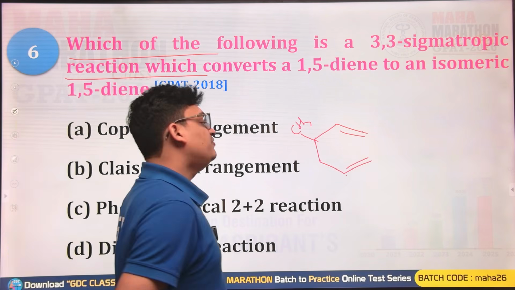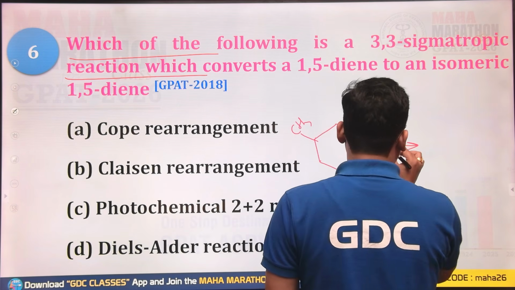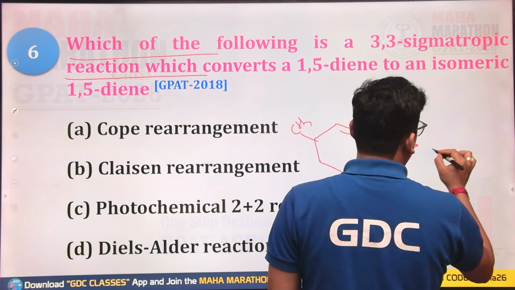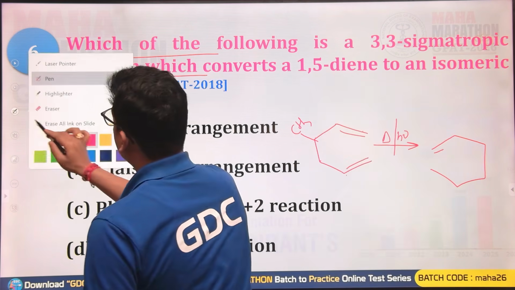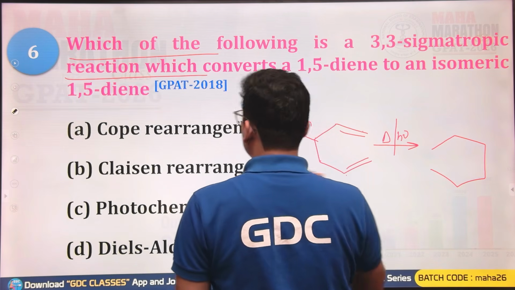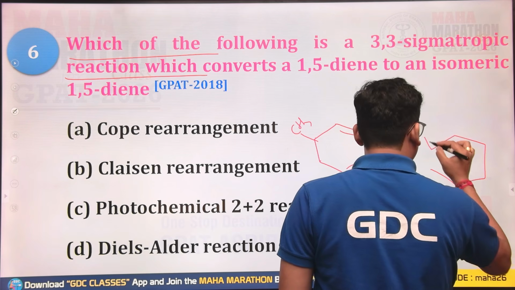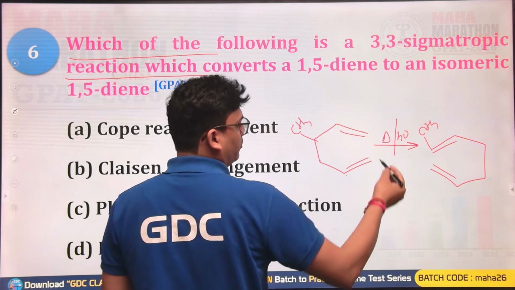When this 1,5-diene system is reacted in the presence of thermal or photochemical conditions, we get a rearrangement product, where the pi bond is shifted and the sigma bond is formed between these two.